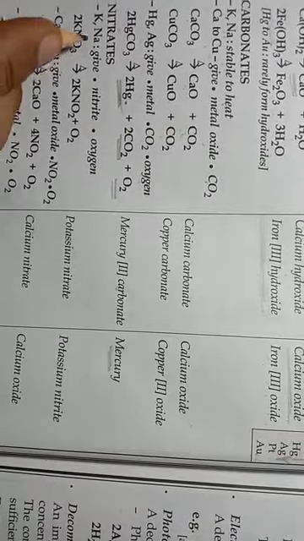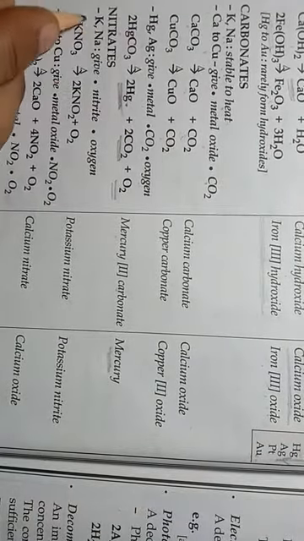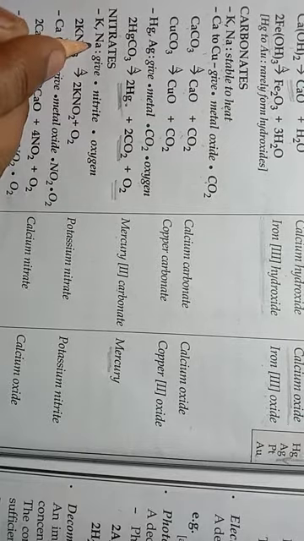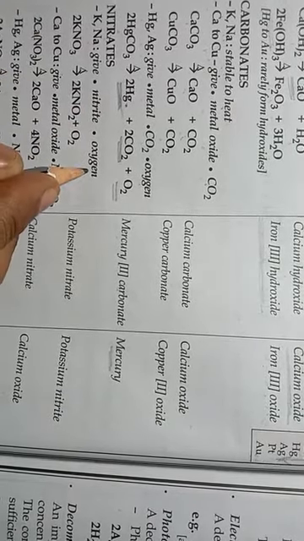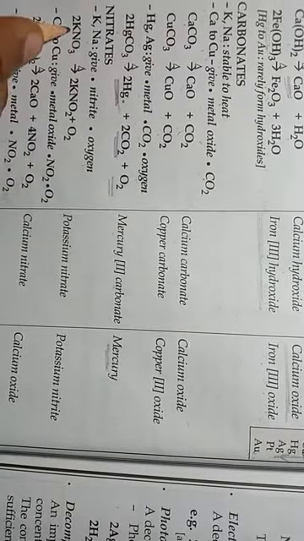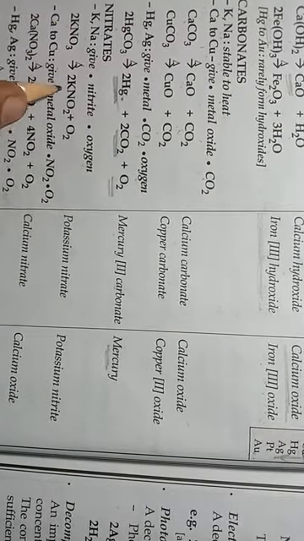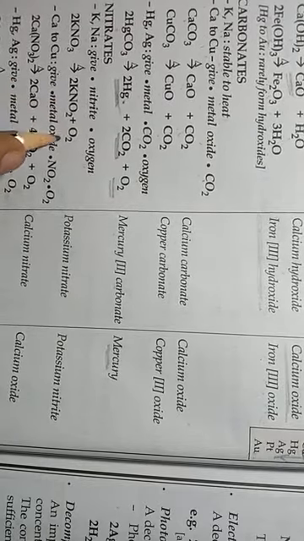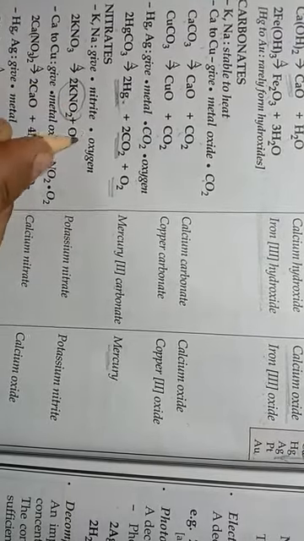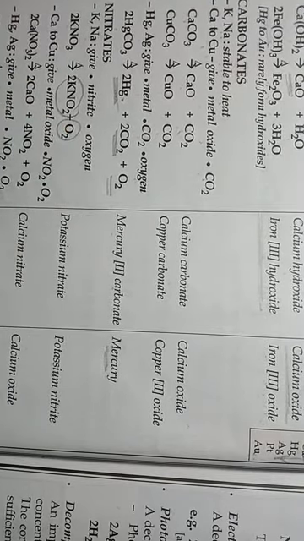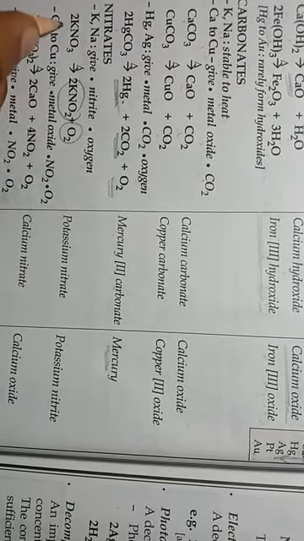Okay students, the next reaction is for nitrates. So potassium and sodium nitrates give nitrite and oxygen. For example, potassium nitrate when heated forms potassium nitrite and oxygen. So potassium nitrite is a compound and oxygen is an element. What is the formula of potassium nitrate?